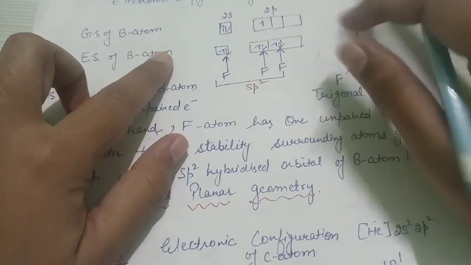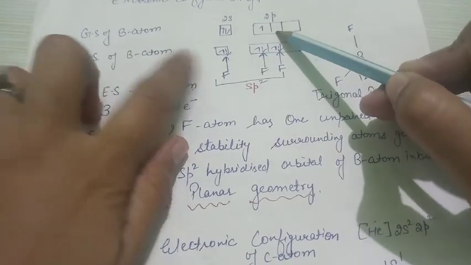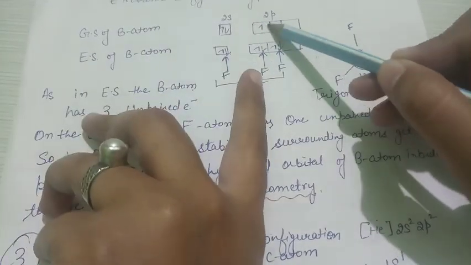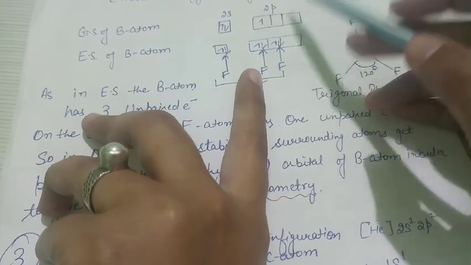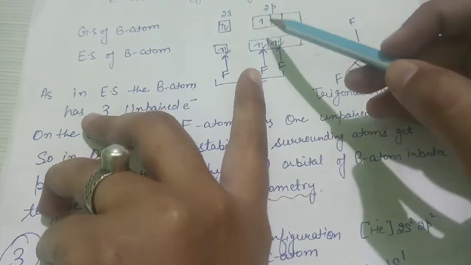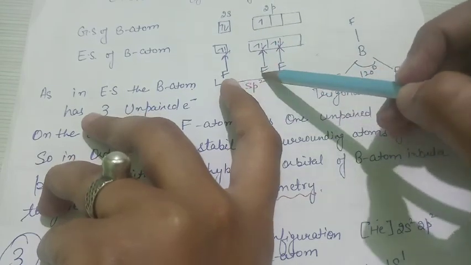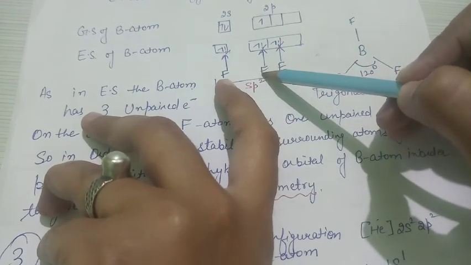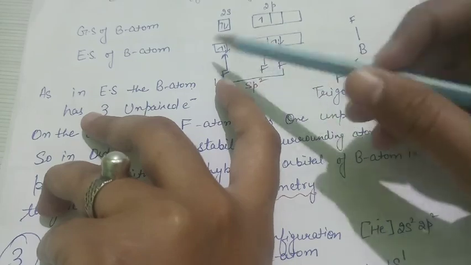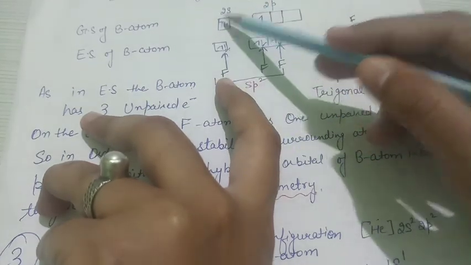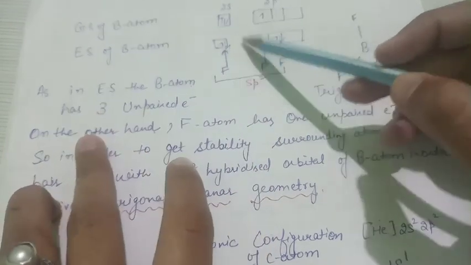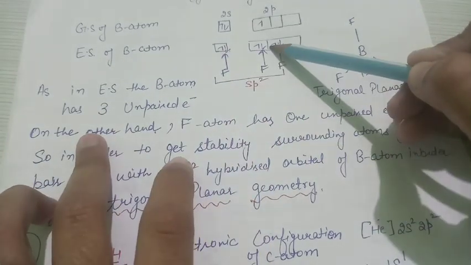Ground state of boron is 2s2 2p1. So now let's check. There is one unpaired electron, so one fluorine atom will be able to form a bond easily with that boron atom. But in order to make the bonds between 3 fluorine atoms and boron, you have to excite the electron of 2s orbital into 2p. So the hybridization becomes sp2 type,